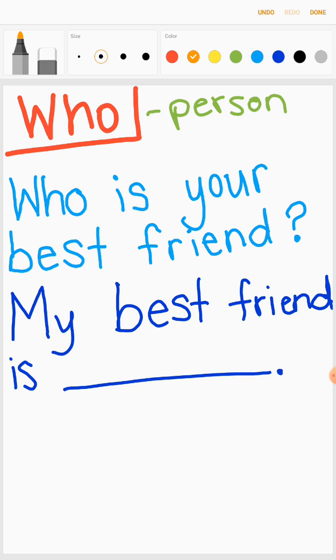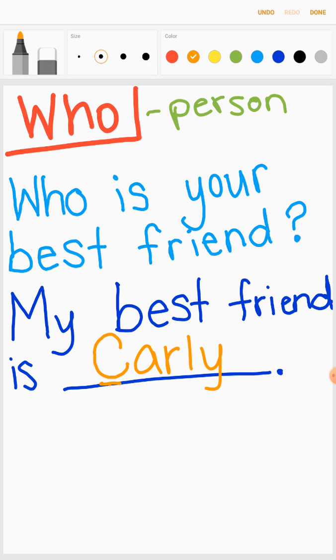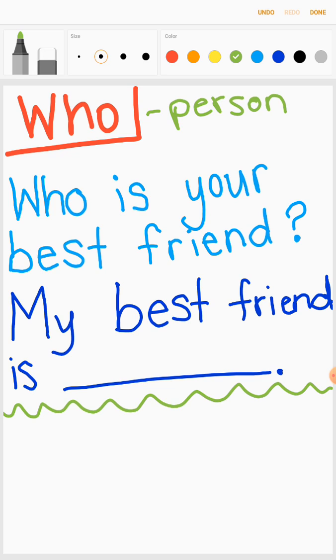Remember, when we write names, we start with a capital letter. So I'm going to write Carly. Make sure your friend's name starts with a capital letter. I'm going to erase that because unless your best friend's name is Carly, you should not be writing that. All right. If you have more than one best friend, I will show you right here.